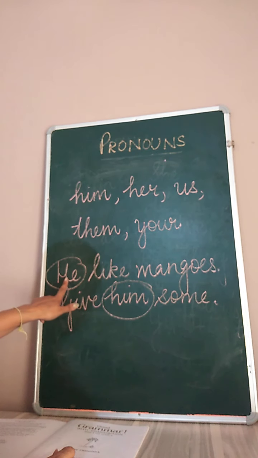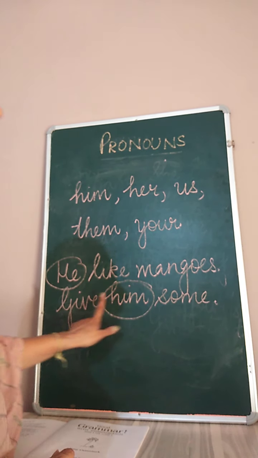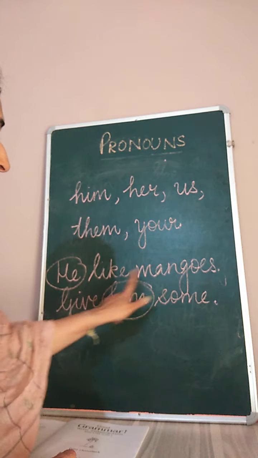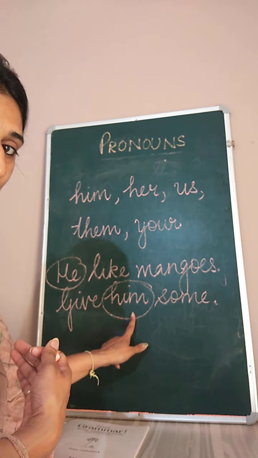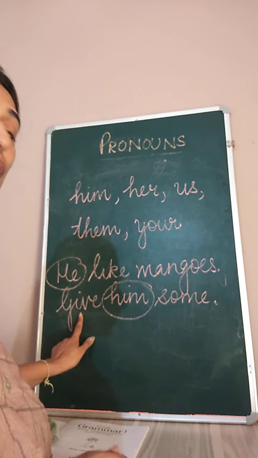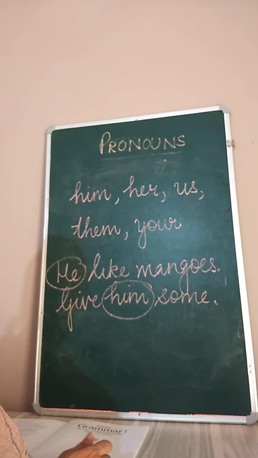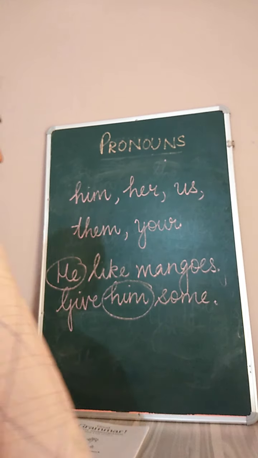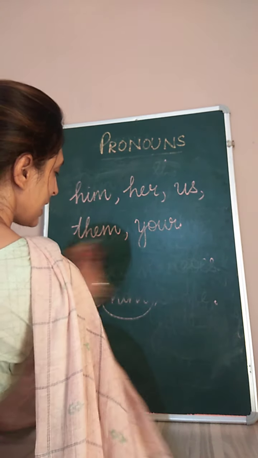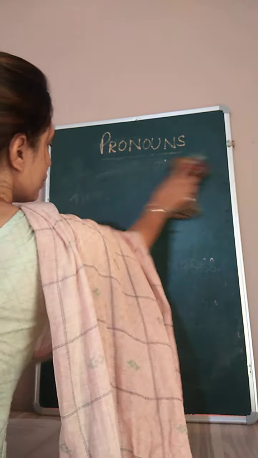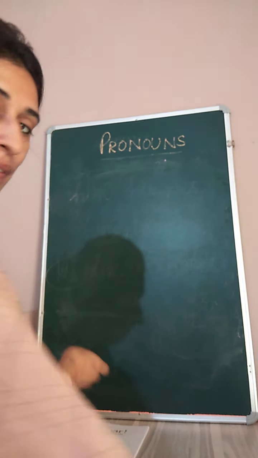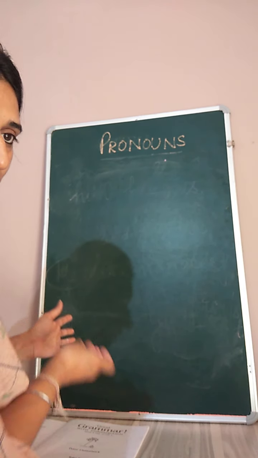Clear? So if I write she likes mangoes, give her some. We like mangoes, give us some. They like mangoes, give them some. Clear? So this way the pronouns are replaced in the second part of the sentence. So for better understanding, we'll divide the pronouns into different categories. Clear, children?